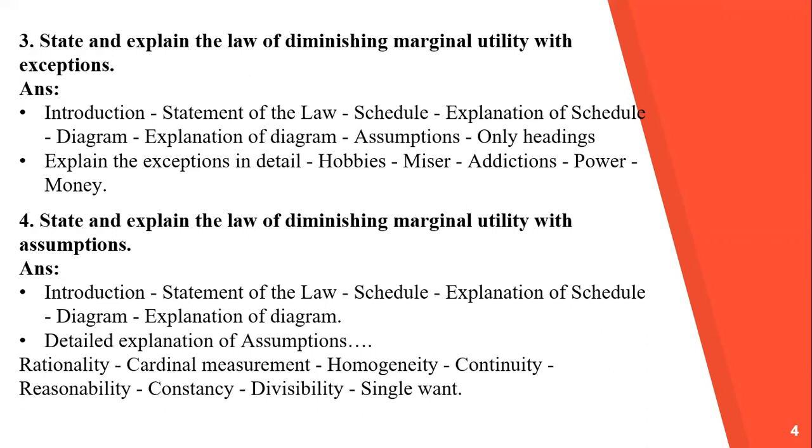That is rationality, cardinal measurement, homogeneity, continuity, reasonability, constancy, divisibility, and single bond. And exceptions, you have to mention only headings.